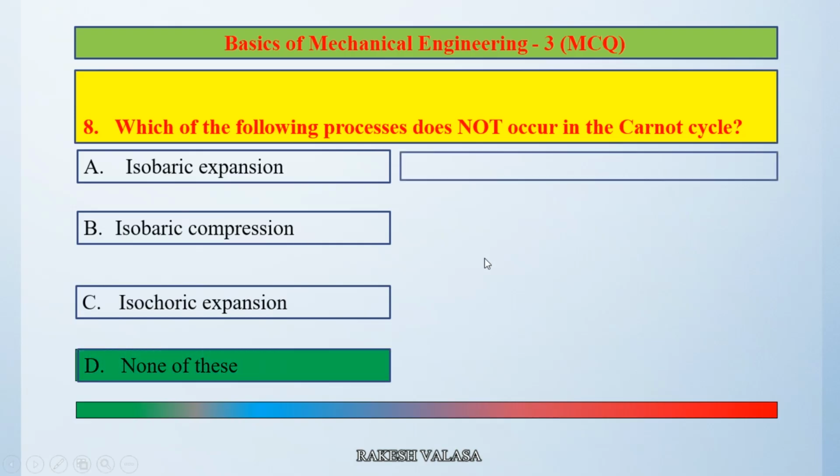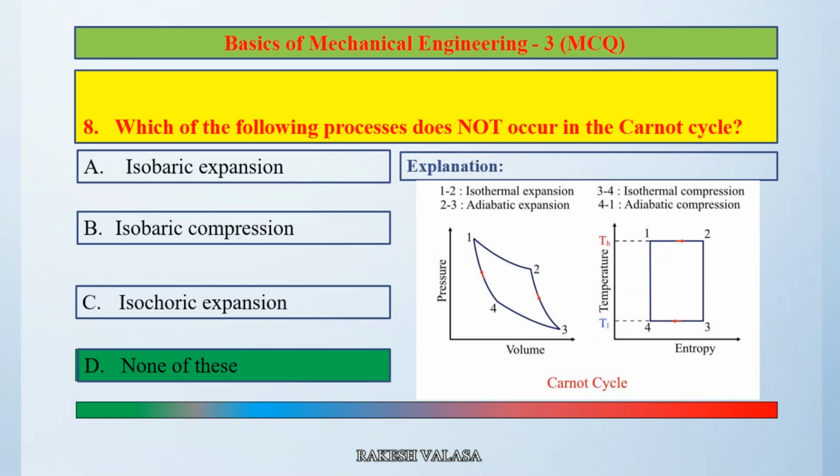Let us see the explanation. You can see the PV and TS diagram. Here 1 to 2 process is isothermal expansion. 2 to 3 is adiabatic expansion. 3 to 4 process is isothermal compression. 4 to 1 is adiabatic compression.